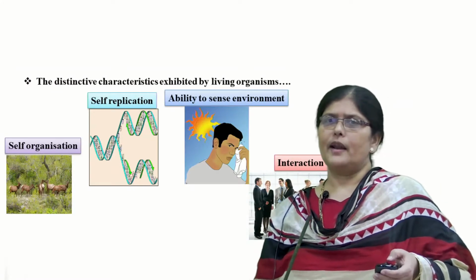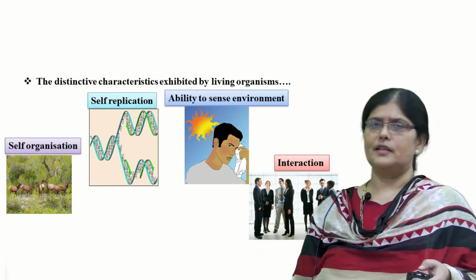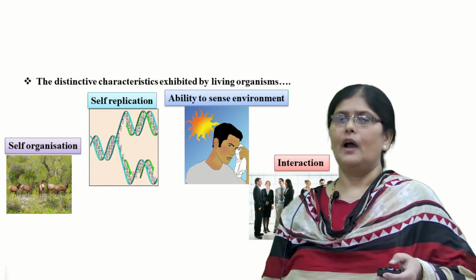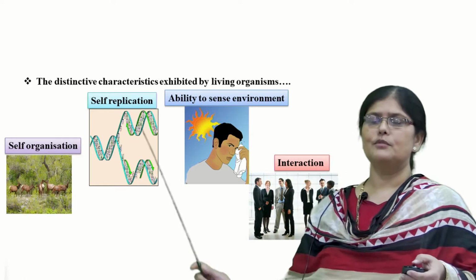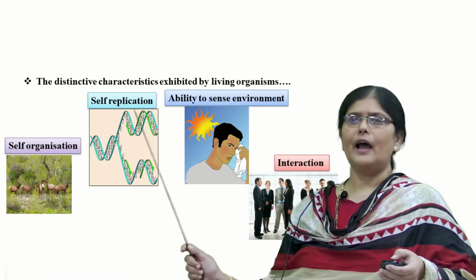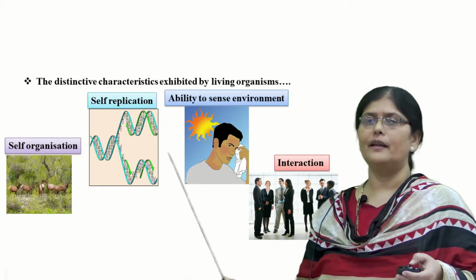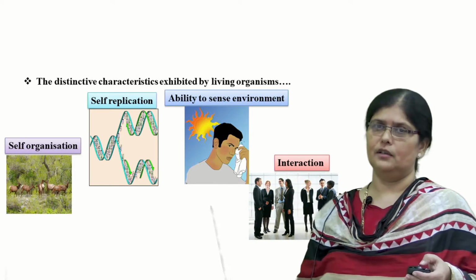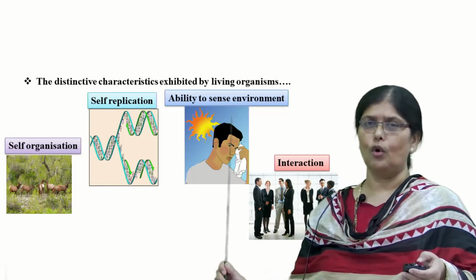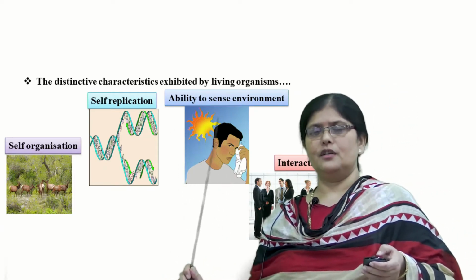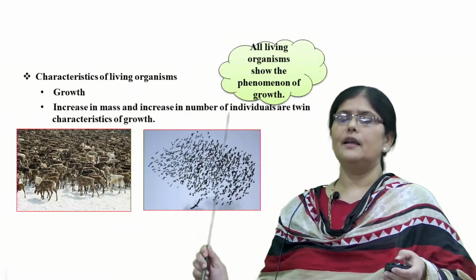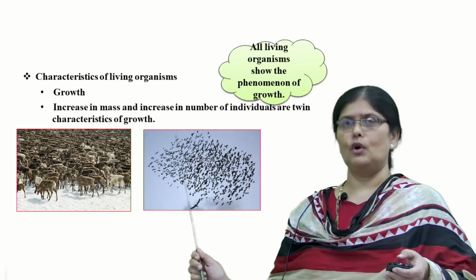Now, the distinctive characteristic features exhibited by any living organism, as I have just told you, are growth and metabolism. Along with that, we find all living organisms showing self-replication and self-organization. They have the ability to sense the environment and they also interact with each other. So the distinctive characteristic features of any living organism are growth, metabolism, self-replication, organization and the ability to sense the environment. These are a few characteristic features of living organisms.